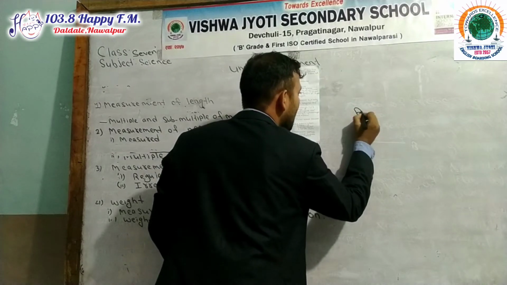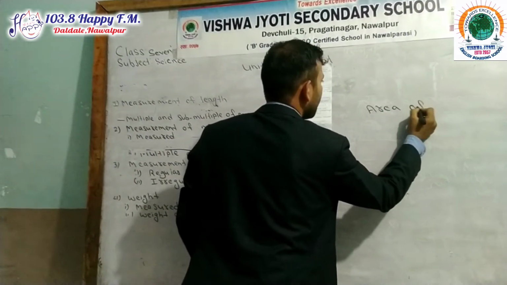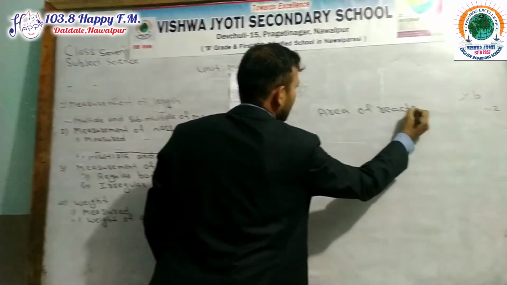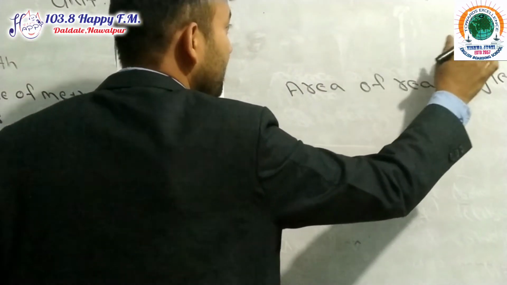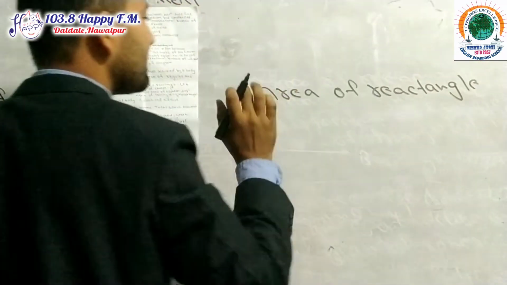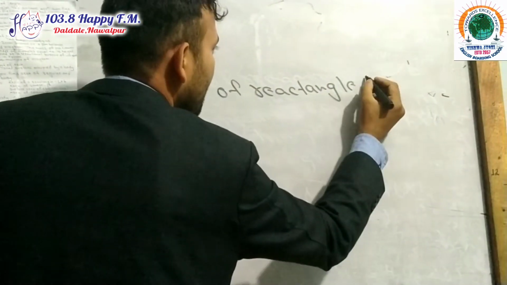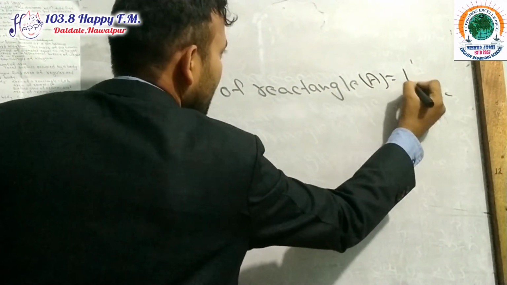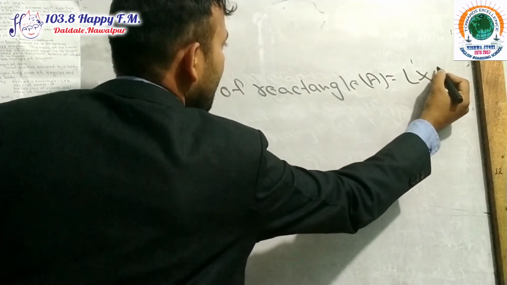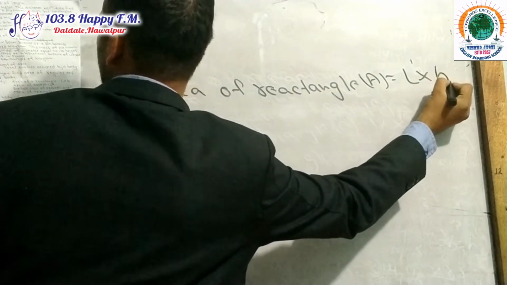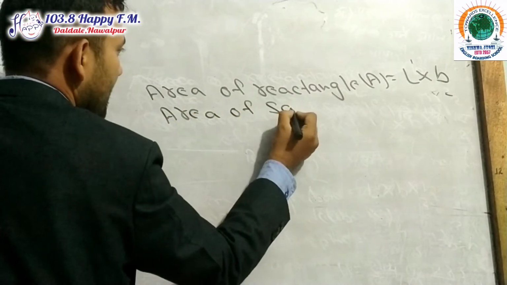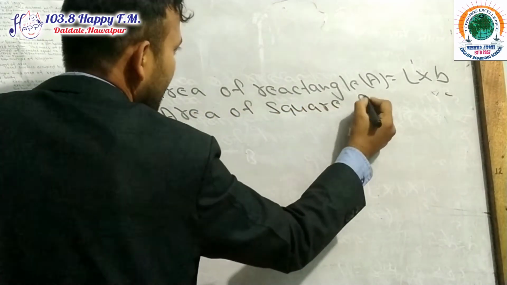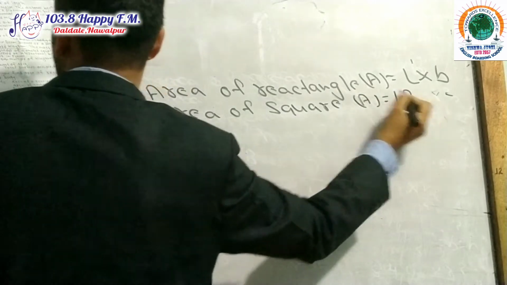They are: area of rectangle, A equals L into B. Area of square, A equals L square.